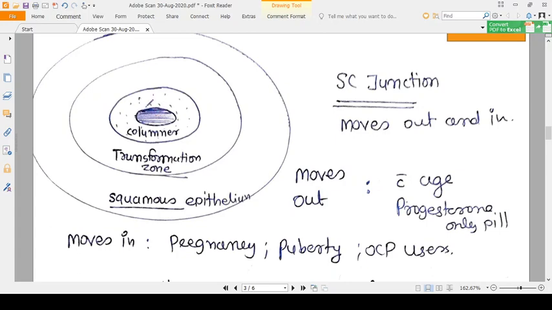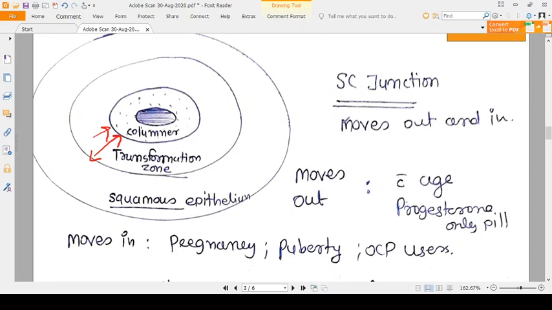This is the cervical os. Along the cervical wall, some amount of epithelium is columnar epithelium. Then the vaginal cavity is lined by squamous epithelium. So here is the transition zone. In the transition zone, you can find conversion of squamous epithelium into columnar epithelium. This transition zone is not fixed.